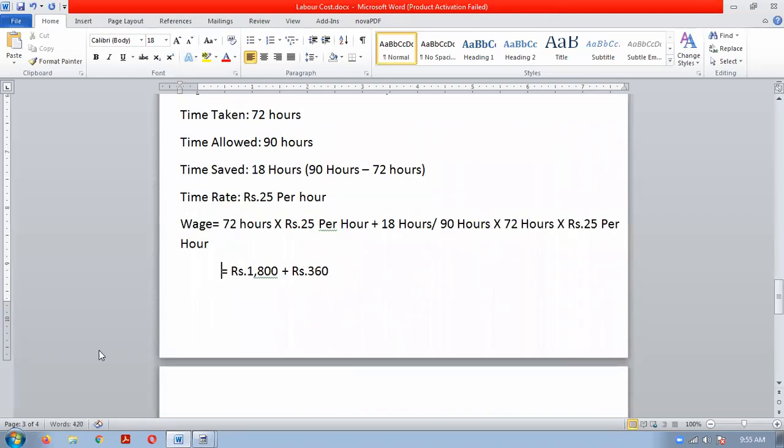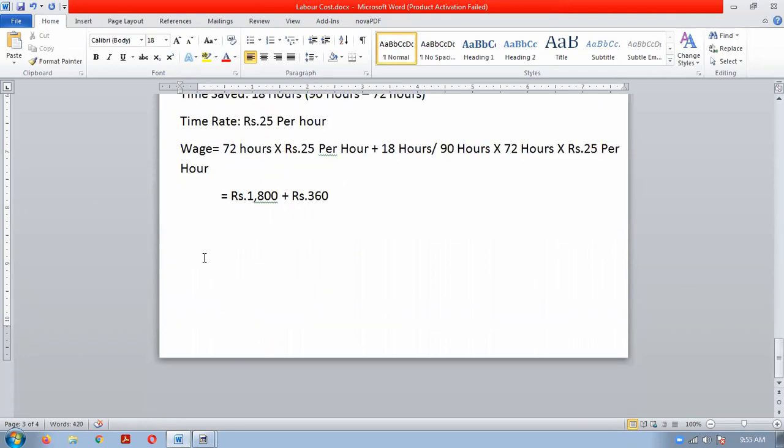So total will be how much? 1,800 plus 360 rupees is equal to 2,160. Correct. Very good. So both the things we have understood, Halsey plan and Rowan plan.